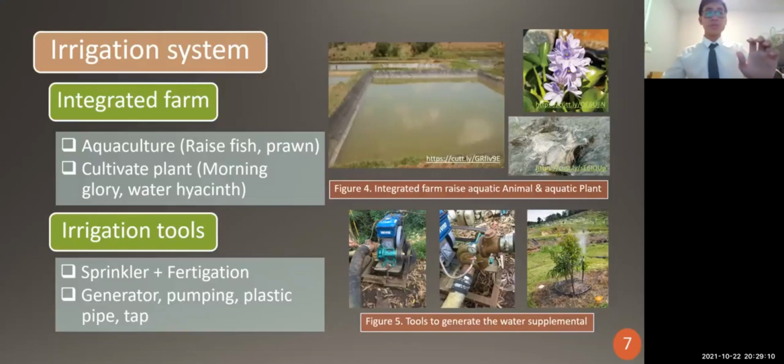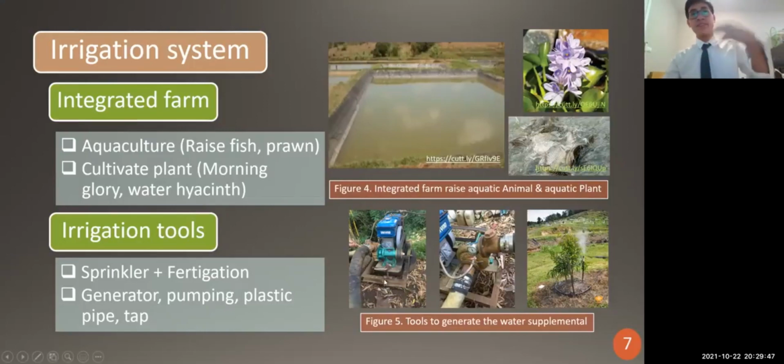And this picture is the irrigation tool that we use, the sprinklers with fertigation. Fertigation means we use mineral fertilizers, especially liquid fertilizers that contain micronutrients or macronutrients like nitrogen, phosphorus, potassium, calcium, magnesium, and sulfur, and then we put it in a tank, and then we pump it from the lake.